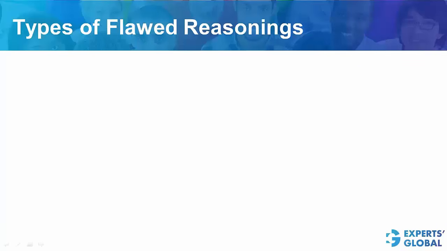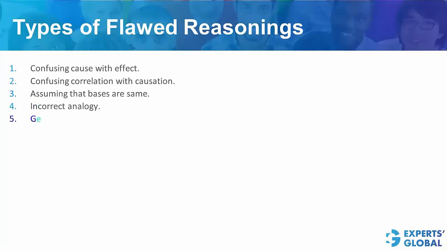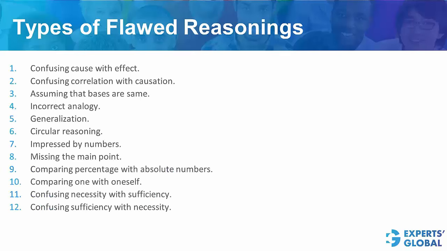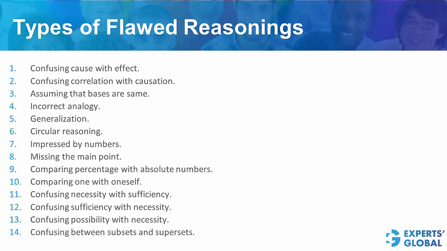In all, we will be discussing 14 different types of flawed reasonings. Here is an exhaustive list of the types of flawed reasonings. It's a list of 14 different flaws. You don't have to remember these flaws. You may just want to pause the video and accustom yourself with the list. But remembering these terms is not needed at all. It is just about understanding the underlying concepts.